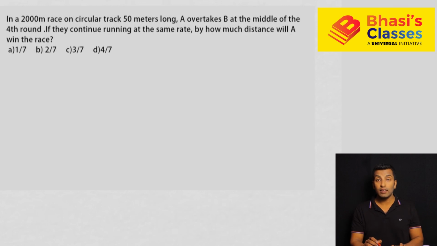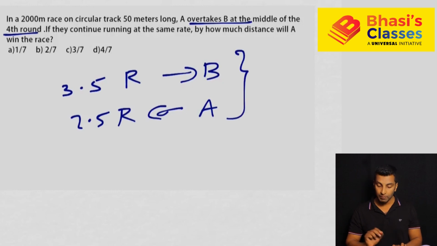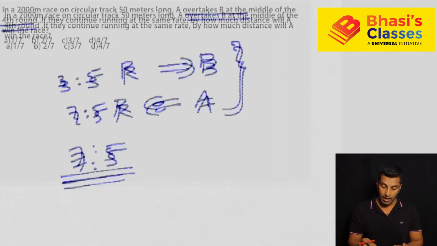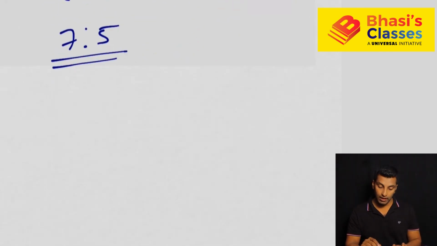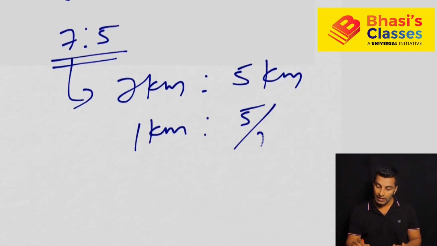Have you solved this like this? We understood that person A overtakes B at the middle of the fourth round, that means 3.5 rounds. So the faster person covers 3.5 rounds, overtaking means first meeting, that means 1 round lead. So the other covered 2.5 rounds. That's our logic, right? That means the distance ratio is 7:5. If one travels 7 rounds, the other covers 5 rounds. If one covers 7 kilometer, the other covers 5 kilometer. So if the faster one covers 1 kilometer, the other will cover 5 by 7 kilometer.